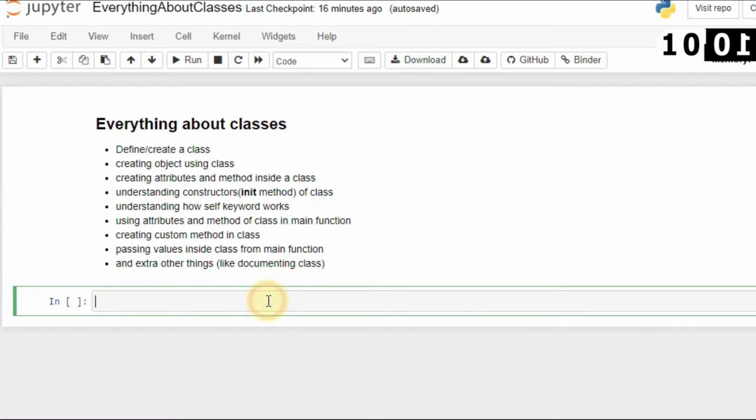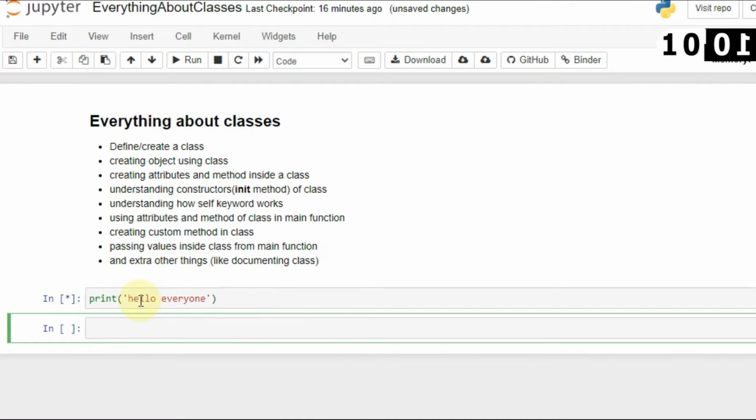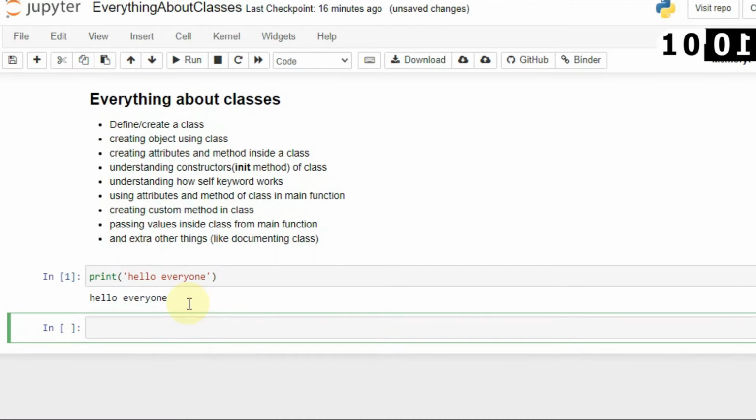Okay, first let's check whether the IDE is working or not. I will say print hello everyone. As you can see, I have got the output hello everyone. It means that this IDE is working.